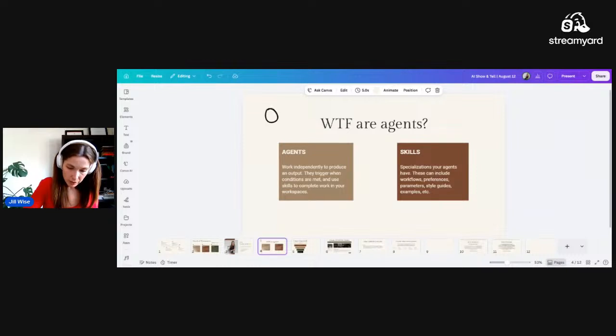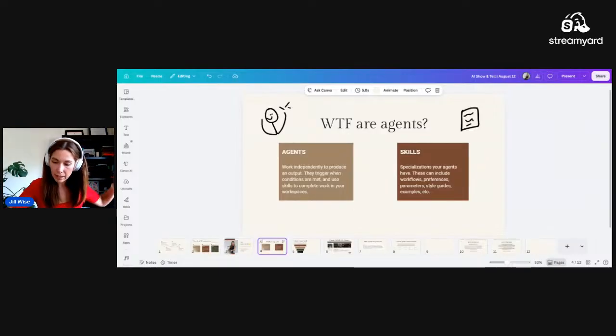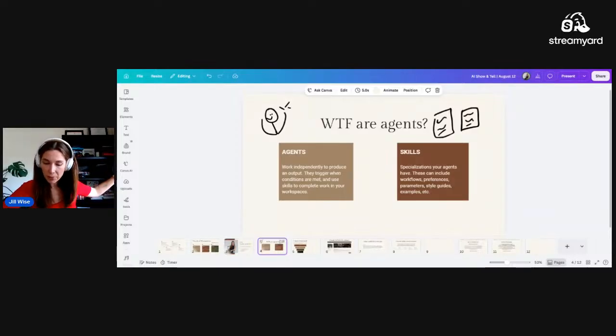Agents are like the little person. Their skills are like their fancy pieces of paper, like I have up on my wall behind me. Those are like, I know what I'm doing because I've collected all these fancy pieces of paper.